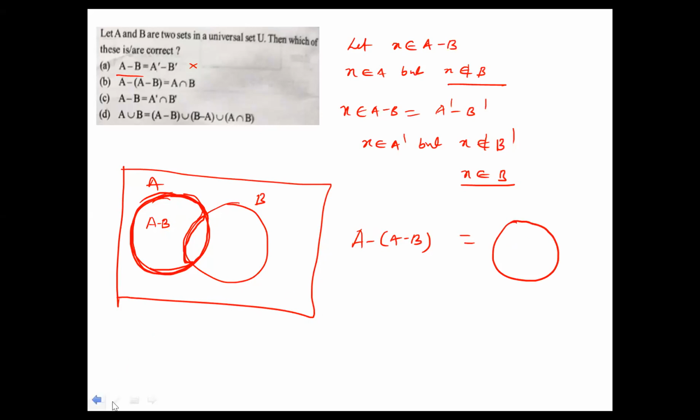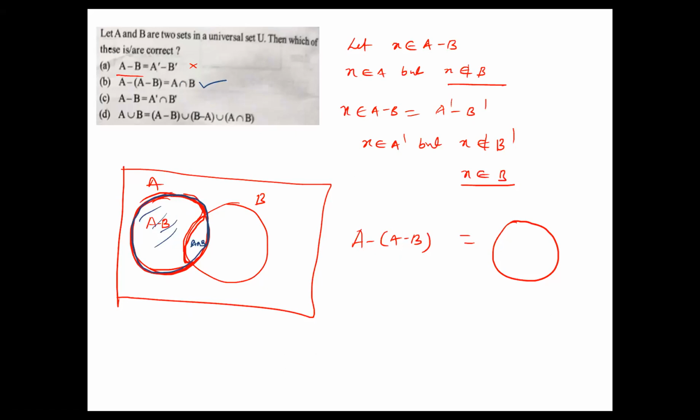I'll show that and use a color pen. This complete set is A. And what about this part? Only this part is A minus B. If you delete this part, what will we get? A intersection B. Yes. So the second option is the right answer. Got it? In the complete set A, we are deleting A minus B, this part only. Then we get A intersection B. So the second option is right.